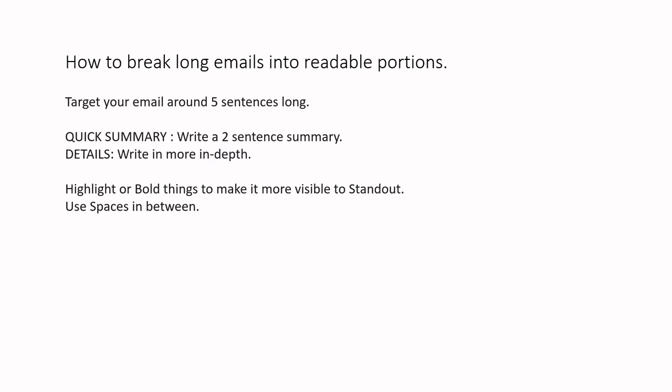In the beginning you can write a quick summary in two to three sentences, and in the details part you can write in more depth. Also you can highlight or bold some of the things so that they stand out from the rest of your message.